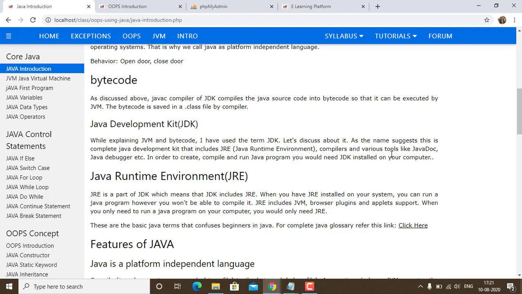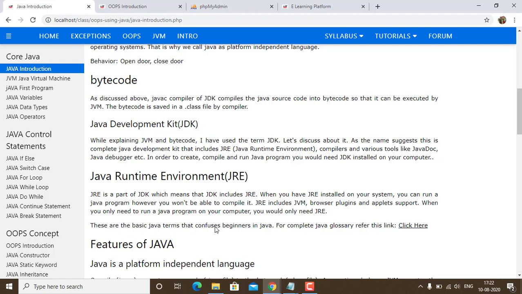We are going to discuss that later, when I am going to execute the program. Now talking further about the Java Runtime Environment, the JRE is a part of the JDK, which means that the JDK includes the JRE. When you have the JRE installed on your system, you can run a Java program, however you won't be able to compile it. The JRE includes the JVM, browser plugins, and update support. When you only need to run a Java program on your system, you only need the JRE.